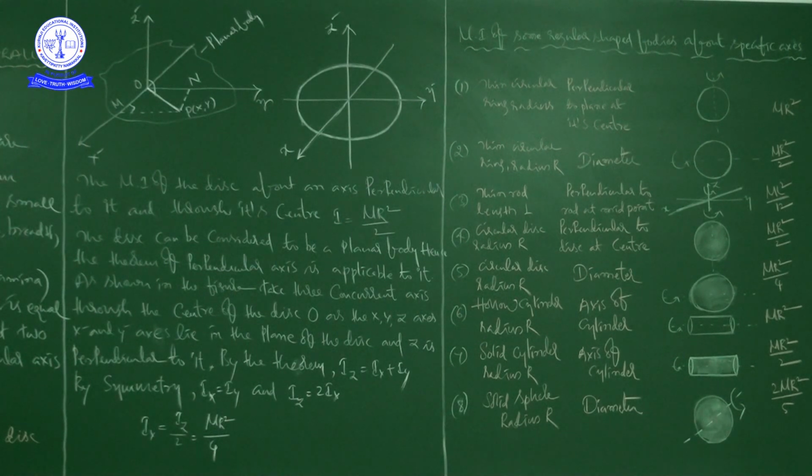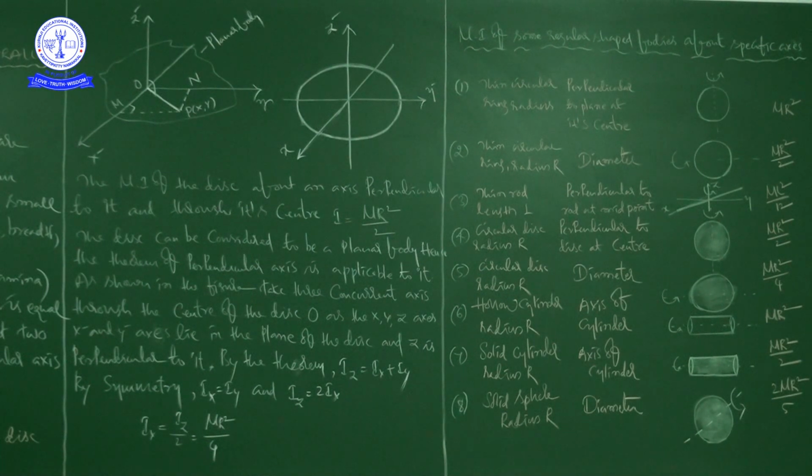Next, see here, thin circular ring of radius R, but here he changed the axis to a diameter, right? So it is the diameter passing through its center. So in this case the moment of inertia is mr square by 2, right? Here the moment of inertia is mr square by 2.